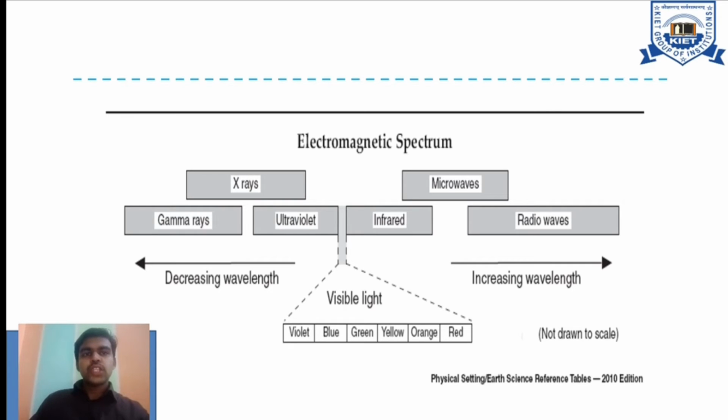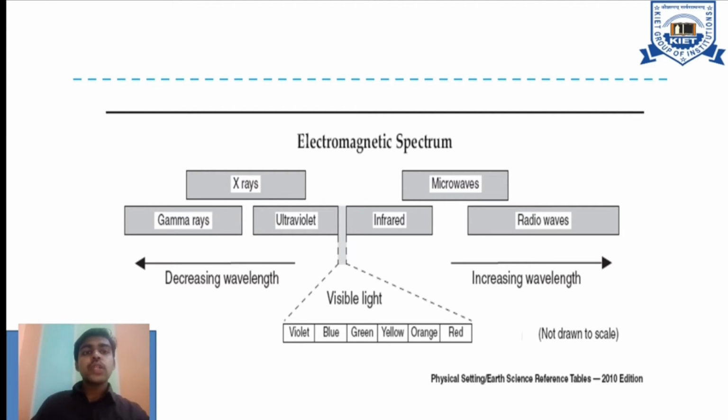Here comes the flow chart. What is happening inside the electromagnetic spectrum, as shown in the figure on the previous slide? First, there are two categorizations: X-rays and microwaves, then gamma rays, ultraviolet, infrared and radio waves. All are interlinked, but from the X-ray and gamma ray point of view, look at the arrow mark: decreasing wavelength in the left direction and increasing wavelength in the right direction. What it indicates is that for microwaves, infrared as well as radio waves, the wavelength keeps on increasing. So for the wavelength parameter, we have to refer to the decreasing and increasing points, which is the minimum and which is the maximum.